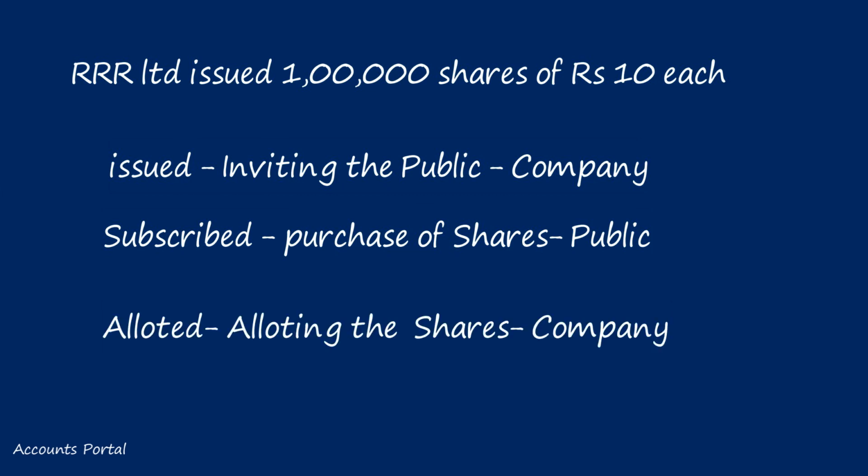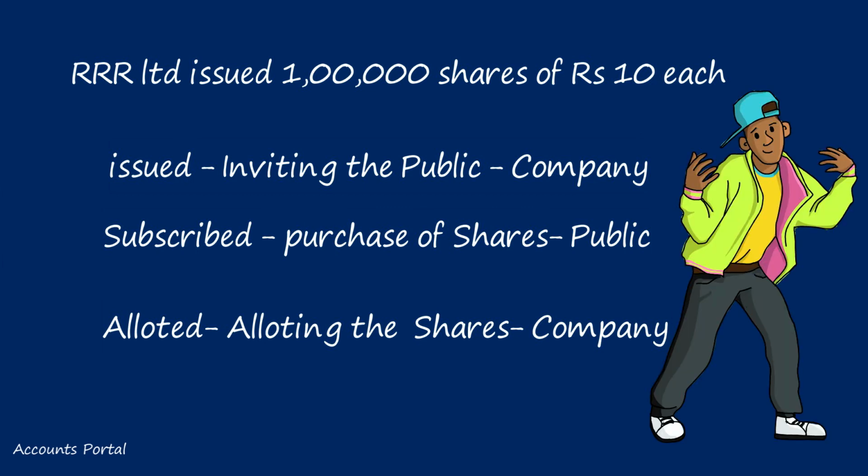Subscribed means applying for purchase of shares. Who will subscribe? The general public or applicant. Allotted means allotting shares to the public. Who will allot the shares? Company. You cannot say I am a shareholder of R Limited when applying for shares. Only on allotment will the applicant become a shareholder. You are not a shareholder when you subscribe. You are applying for the purchase of shares. Before allotment you are just an applicant.